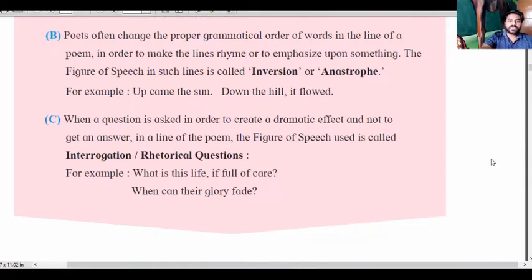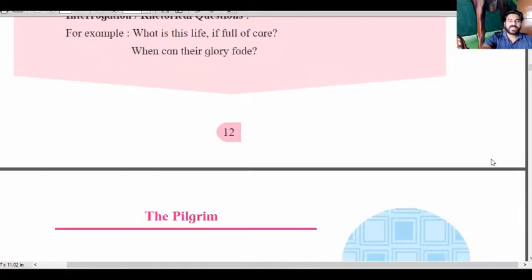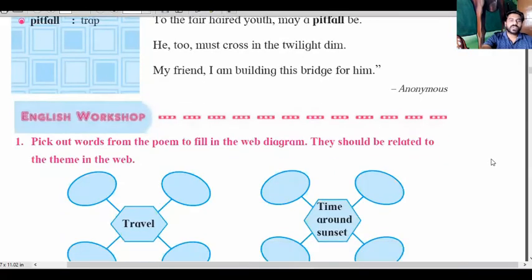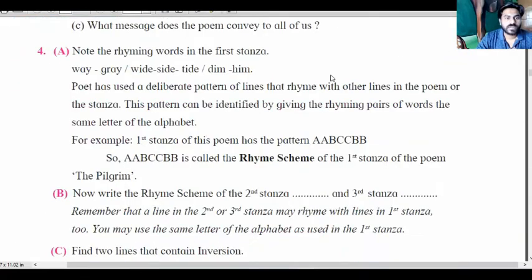Then let's move on. Yesterday we learned this poem, and today we are moving on to the workshop on this poem. So here is the workshop. Next is question four A: note the rhyming words in the first stanza. So we have to find out the rhyming scheme of the first stanza.